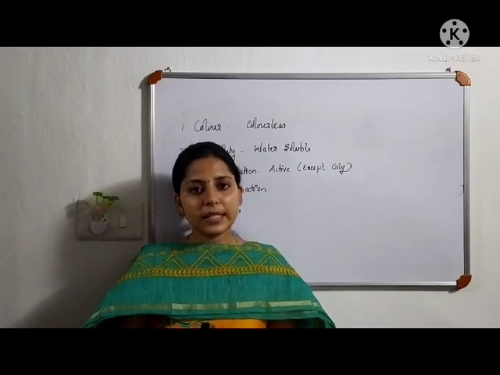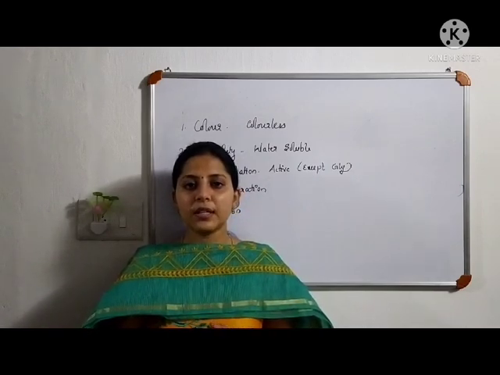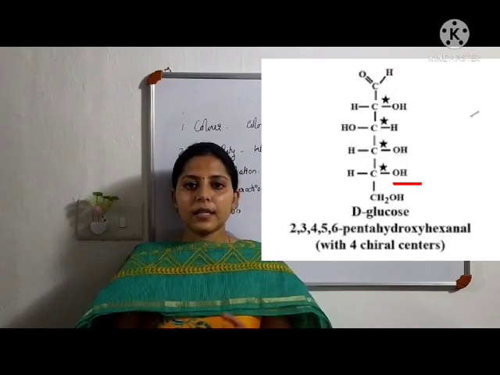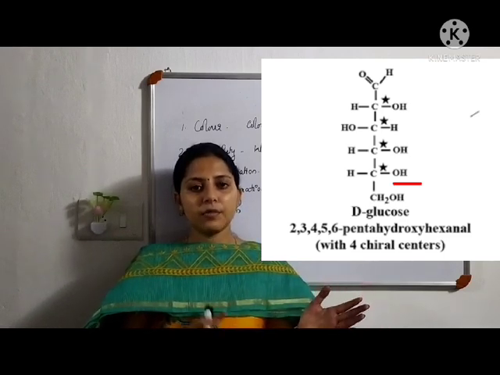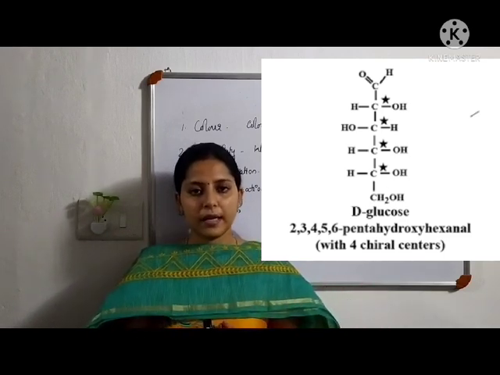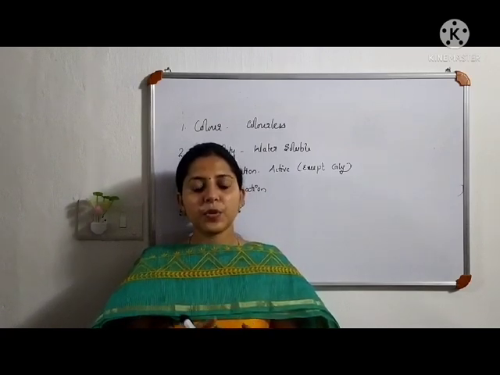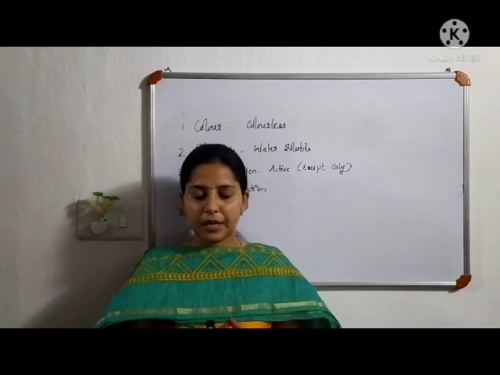Our fourth property, DL configuration. We have discussed DL configuration in the structure of glucose. There we have seen that if the OH group at the fifth carbon points towards right, it is called D. If it is pointing towards left, it is called L. Similarly, in amino acids, the position or the spatial arrangement of the amine group determines the D and L configuration.